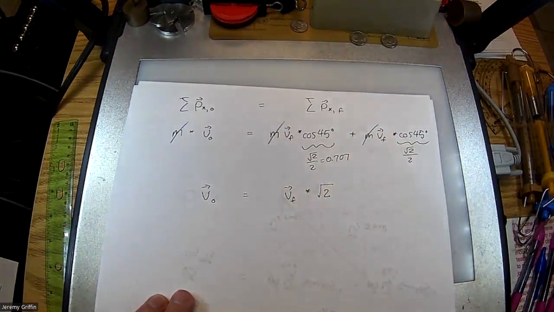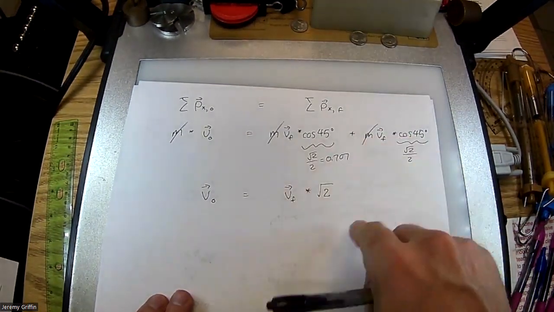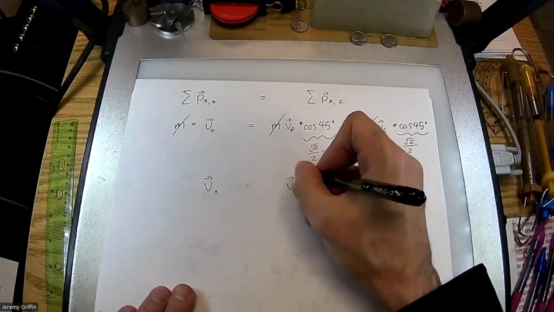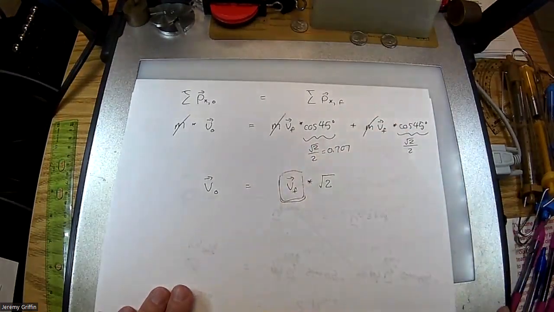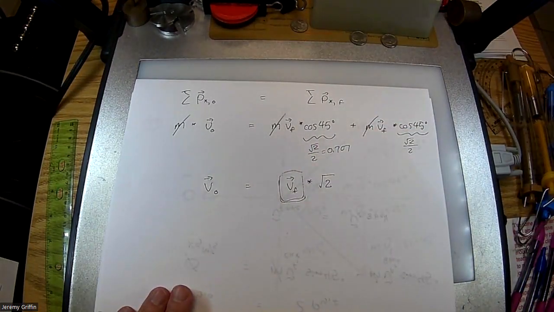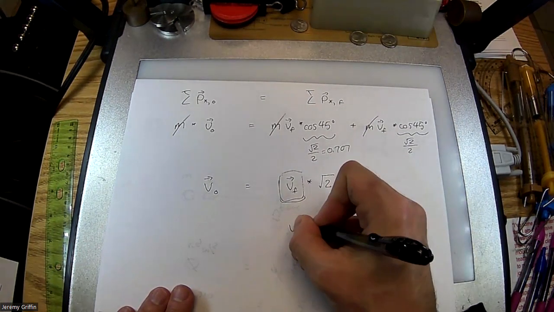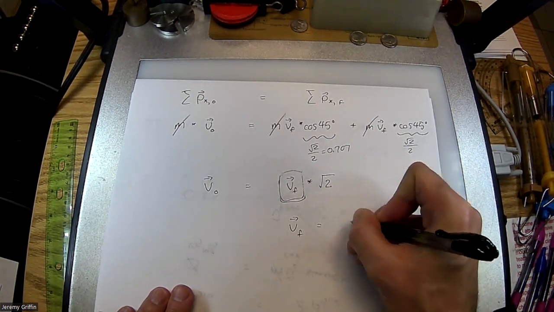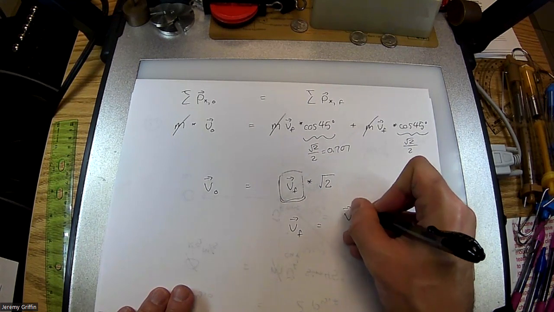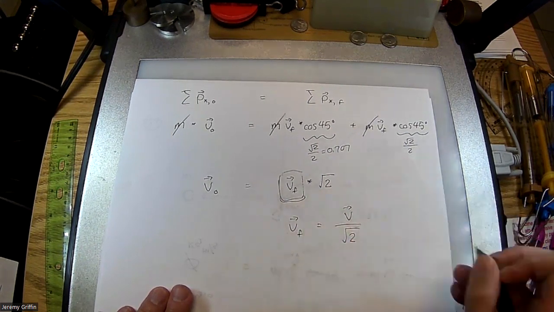That'll be like that, because I'm adding two things together. And the question was, what's the final velocity? Oh man, we just solved this whole thing in terms of variables, didn't we? Yeah, pretty much. Let's just do the last step then. Final velocity is initial velocity divided by the root 2.